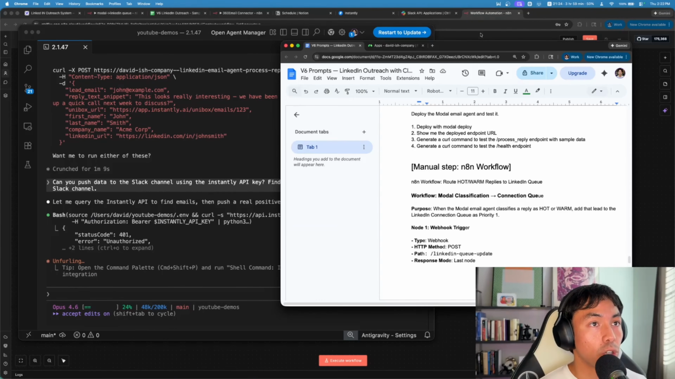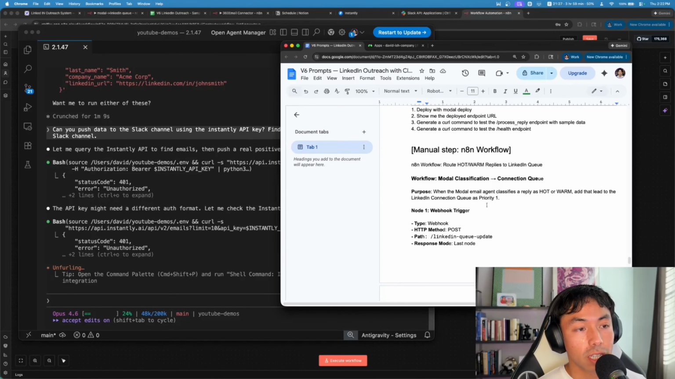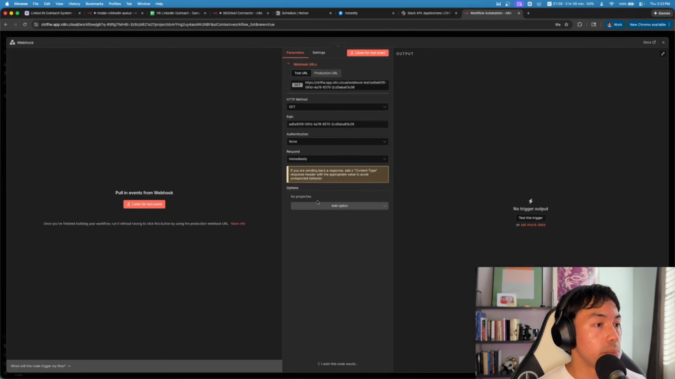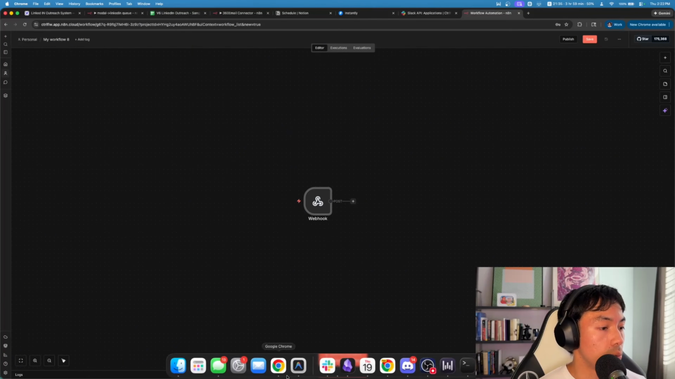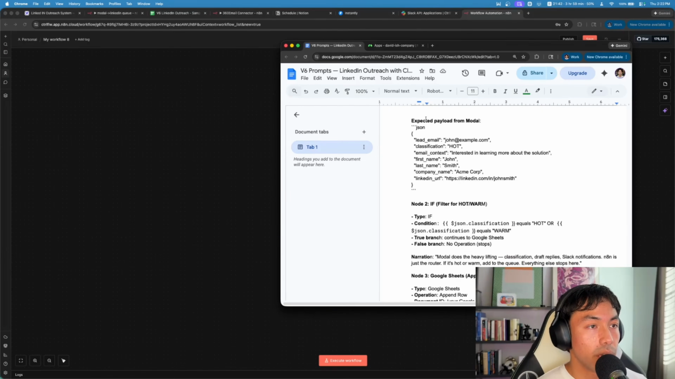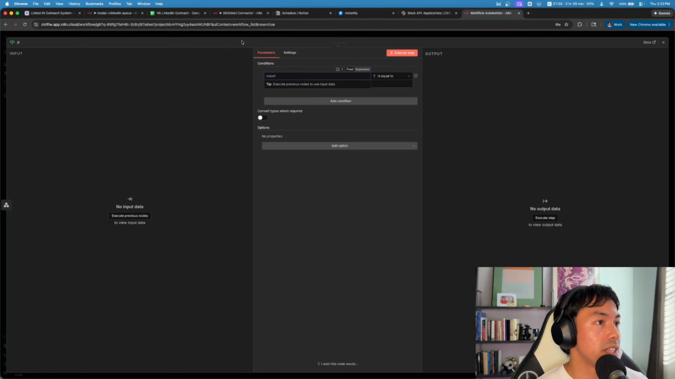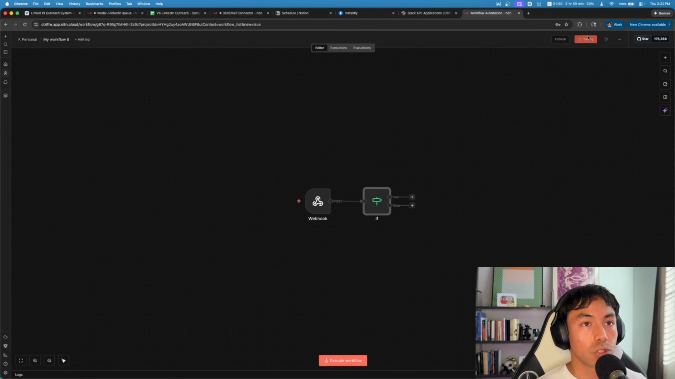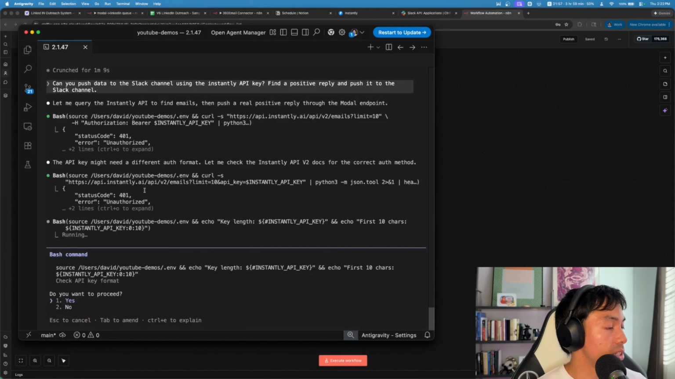So while that's cooking up, let's go back into our N8N workflow. We have all the steps that we need right here. So going back to the webhook, I'm going to hit post. And then the next step would be an if node. Yeah, so if here. And you can already see that we're going to need data to ensure that this looks correct. So why don't I just go back to Anti-Gravity.